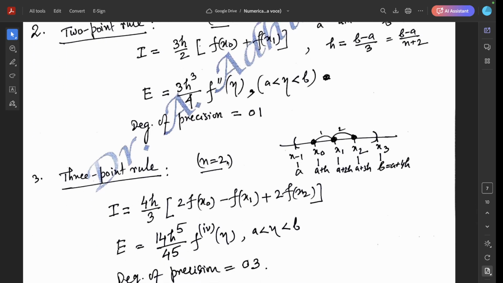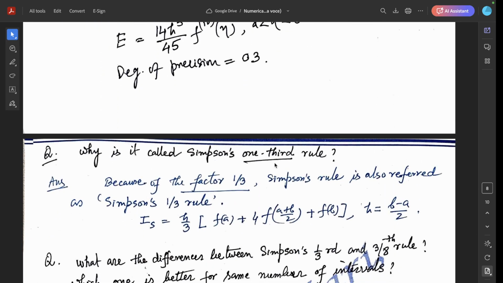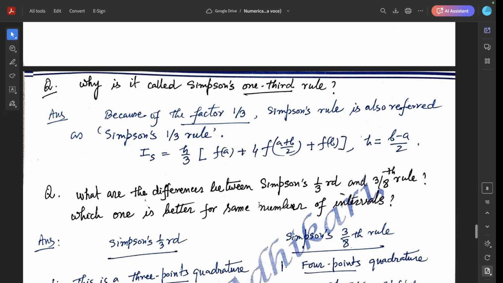And for the 3-point rule, the number of subintervals is 2. For this 3-point rule, I is 4h by 3 bracket 2 f(x0) minus f(x1) plus 2 f(x2), and the error term is 14h to the power 5 by 45 times the fourth derivative at eta, where a is less than eta less than b, and the degree of freedom is 3. Why is it called Simpson's 1/3 rule? Because of the factor 1 by 3, this h by 3. Simpson's rule is also referred to as Simpson's 1/3 rule.